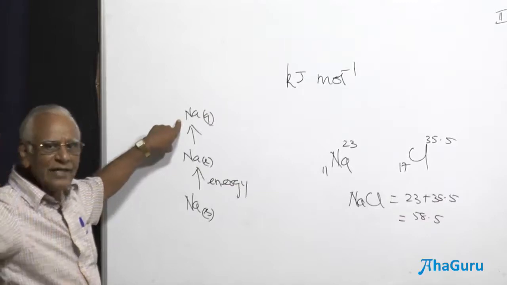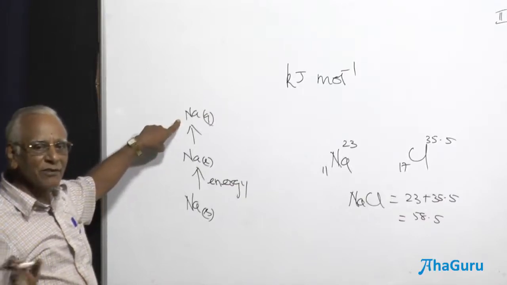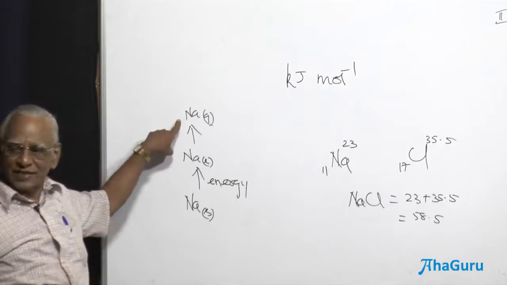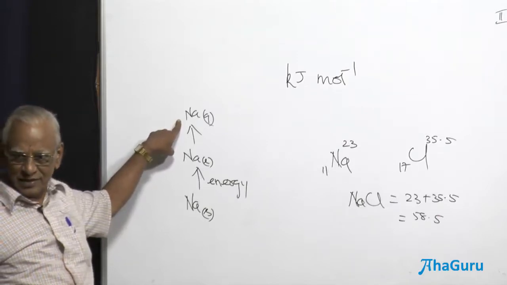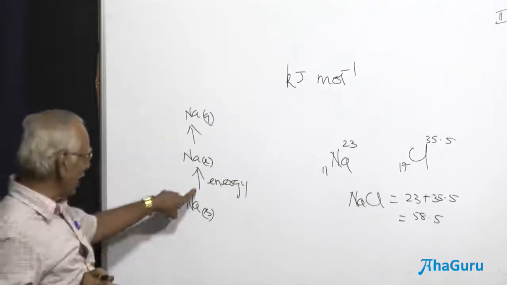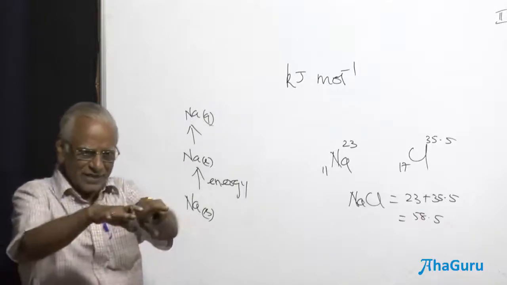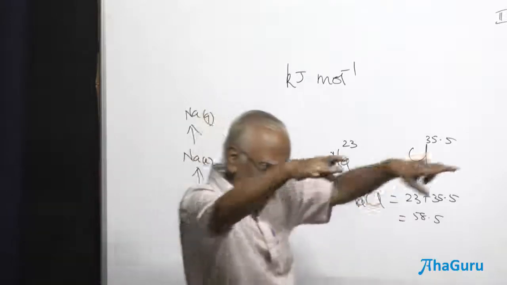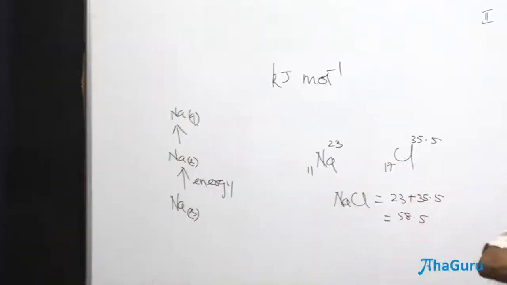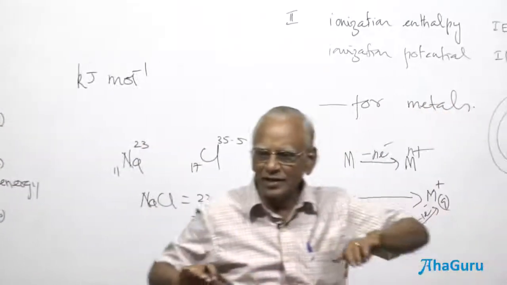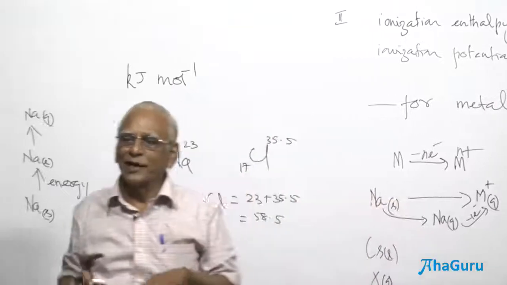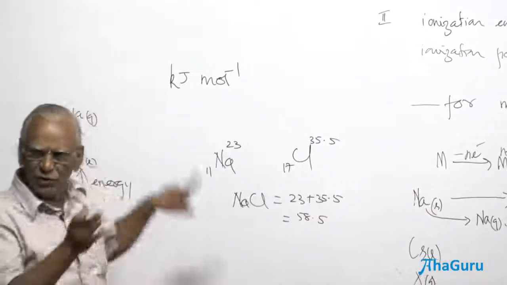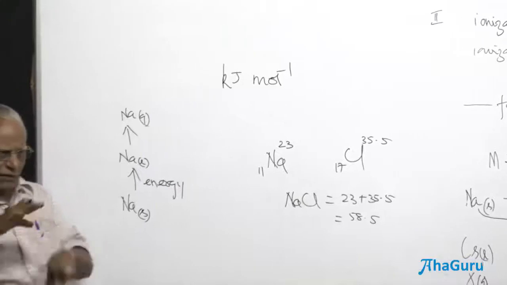That is the reason why in some cases you are able to convert solid to gas, and that process is called the sublimation process. Strictly speaking, the melting point and the boiling point are going to be more or less the same. When does a particular substance sublime? When the melting point is more or less the same as the boiling point. Now, why is it so? We shall come back. It's a matter of attractive forces.